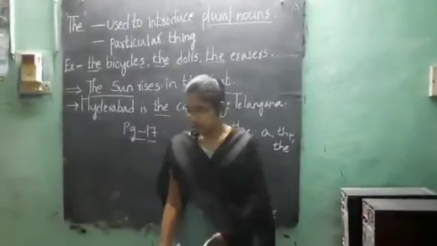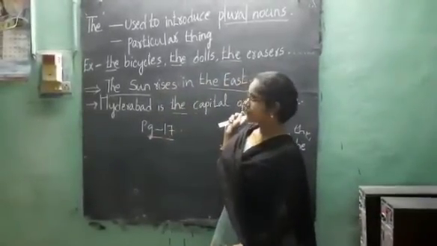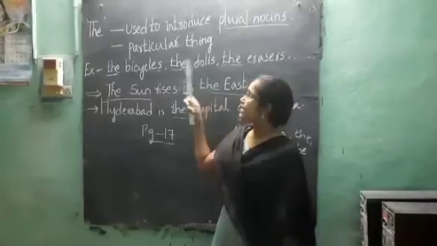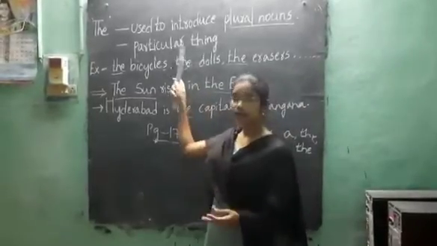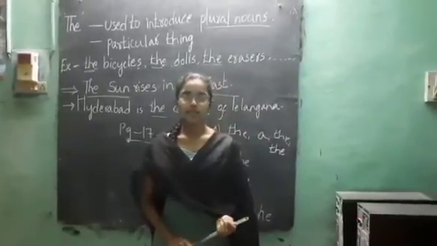Children, today your homework will be to write only the articles, till here, including the examples. Write a, an and the. Till here, write it in your classwork book. Okay, children, see you in the next class.